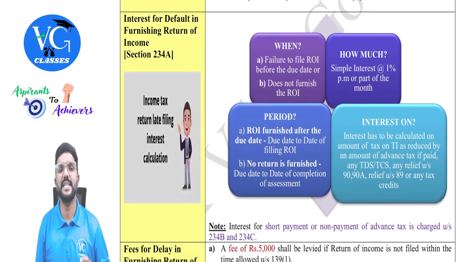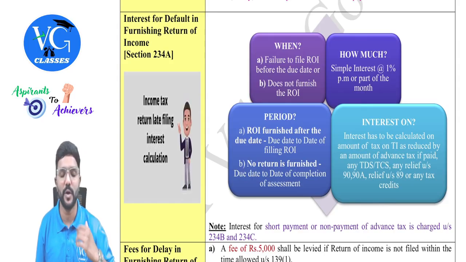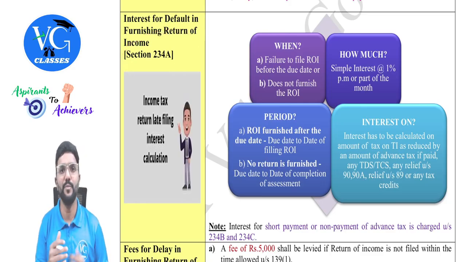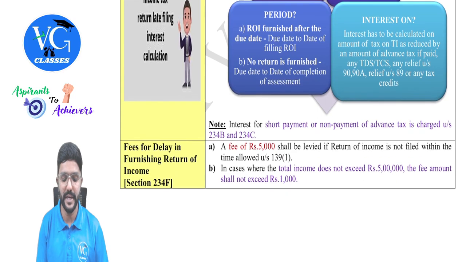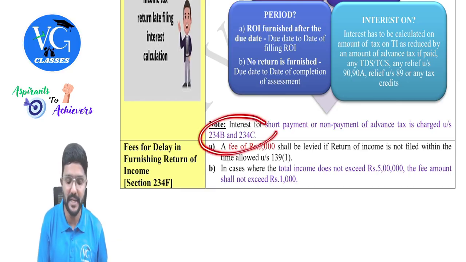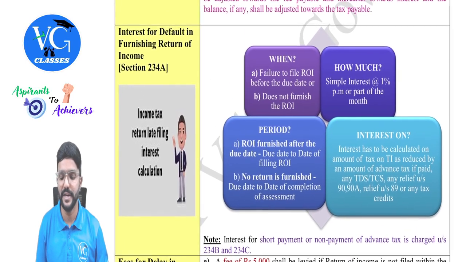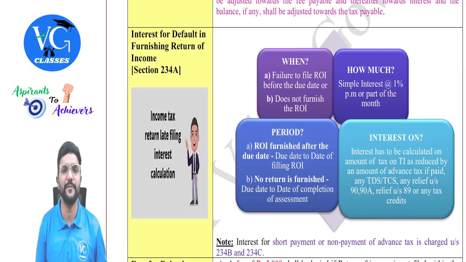Okay. So if there is a delay in filing the income tax return, the assessee has to pay tax along with interest as per section 234A. And how much interest? Guys, we have already learned interest under two sections for non-payment or short payment of advance tax. What is the interest levied? We already learned under section 234B and 234C, where the interest rate is 1% per month or part of the month. Here also interest rate is 1% per month or part of the month, but on what amount is different.